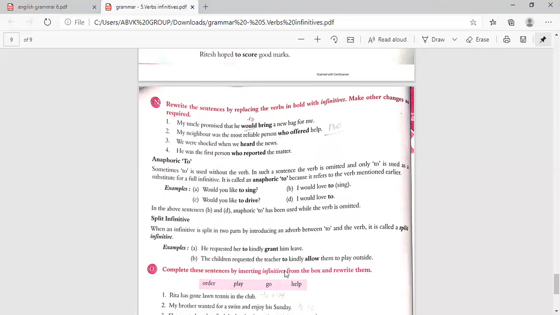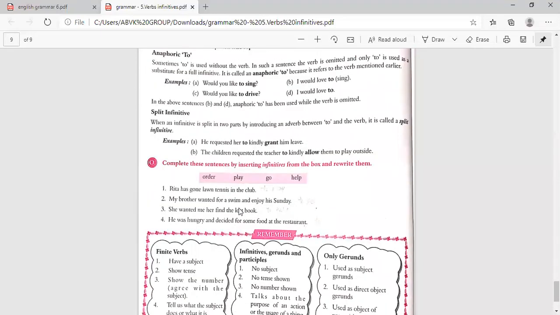Complete the sentences by inserting infinitives from the box and rewrite them. Order, play, go, help. Rita has gone to play lawn tennis in the club. So Rita has gone for what? To play lawn tennis in the club. My brother wanted to go for a swim and enjoy his Sunday. So my brother wanted for what? To go for a swim and enjoy his Sunday.